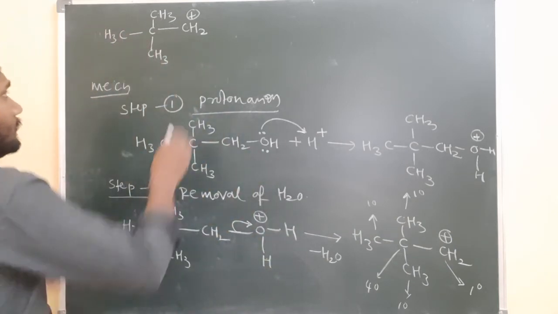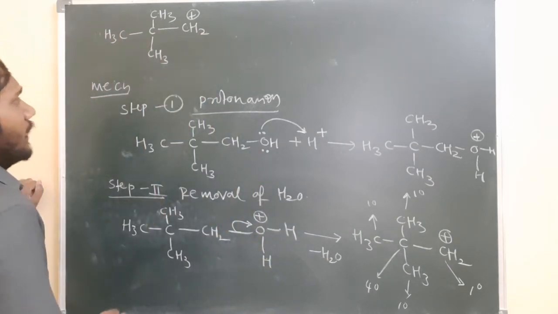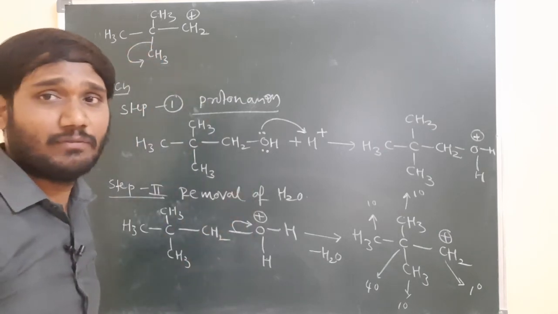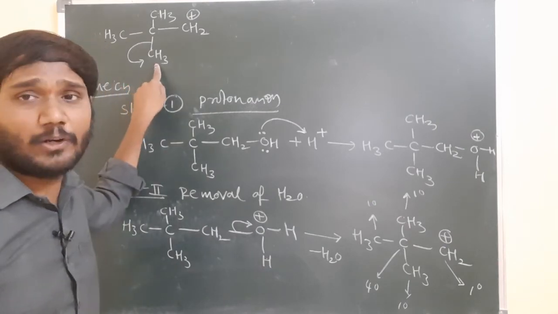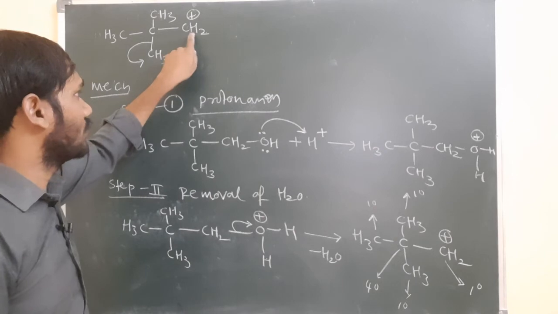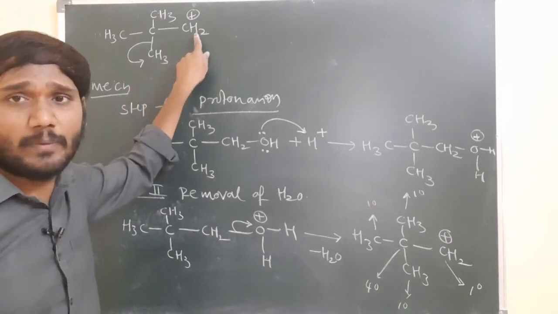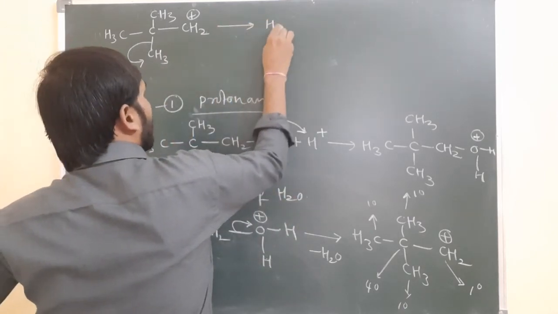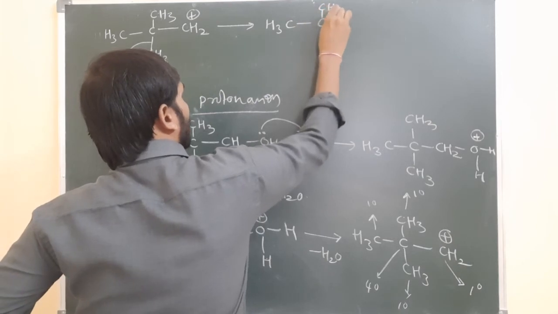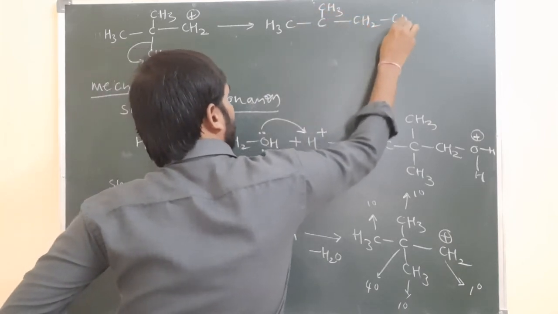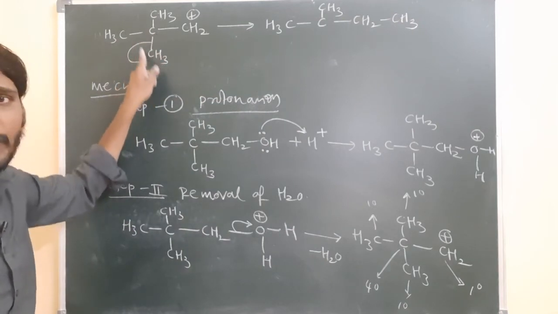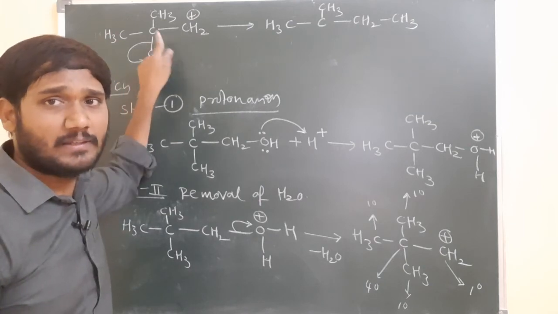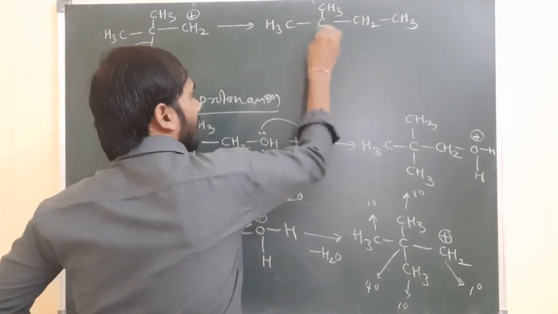So let us see here. This is the primary carbocation, right? Next, what happened? For example, this CH3 takes the electrons towards itself. The CH3 is converted to CH3 minus, and here CH2 plus. The CH3 minus comes to here, and a bond develops between the CH2 and CH3, because one is positive and one is negative. CH3, C, and here one CH3 is there, and CH2 and CH3. Now between these two carbons one bond is there. These bonded electrons migrate to the CH3 side. It means this carbon loses the bond, and this carbon gets the positive charge.